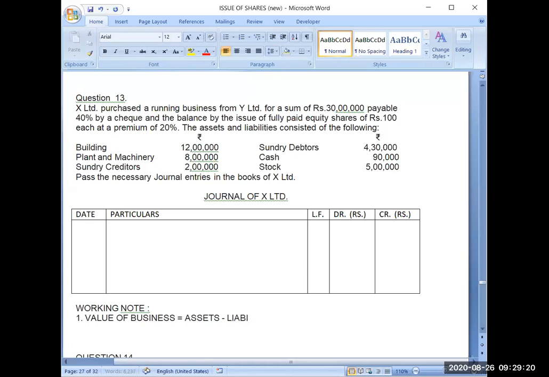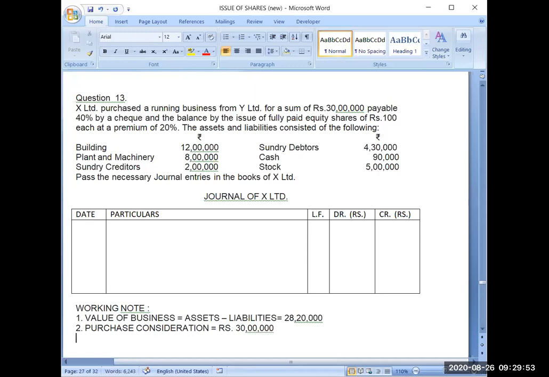We can write here all the assets and all the liabilities, but I am writing the amount directly here, 28 lakh 20,000. Then purchase consideration is equal to rupees 30 lakh. It was clearly told in the question.